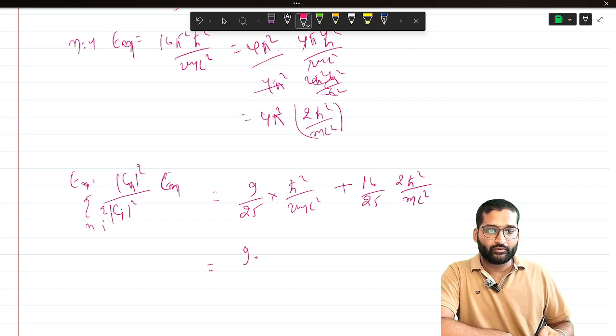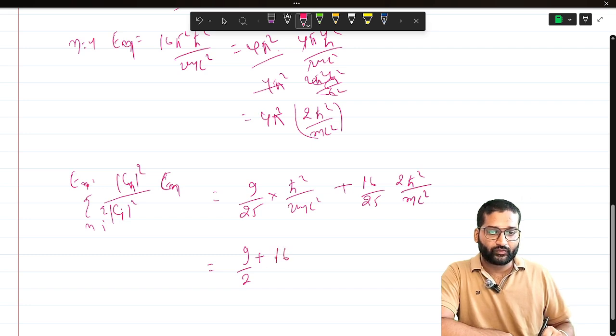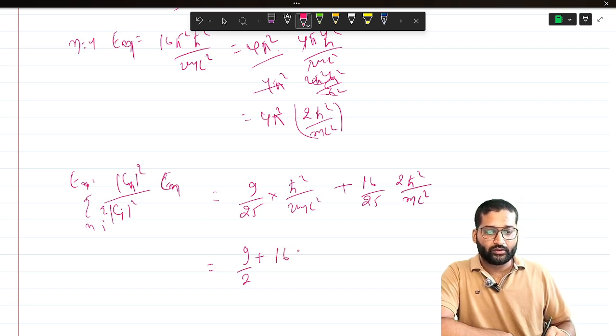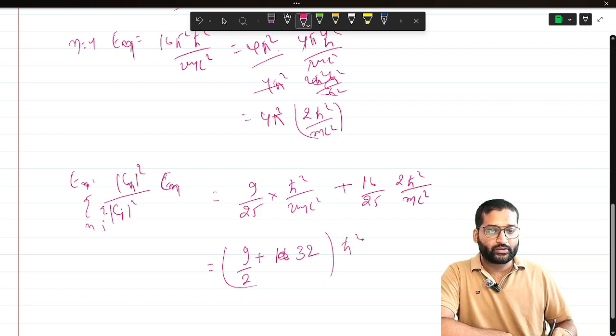So here we will get 9 by 2 plus 16 into 2, which is 32, into h cut square by 25 m L square.